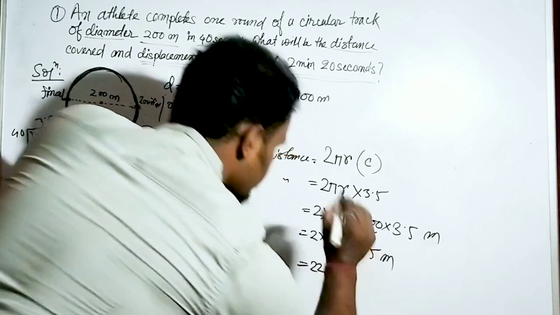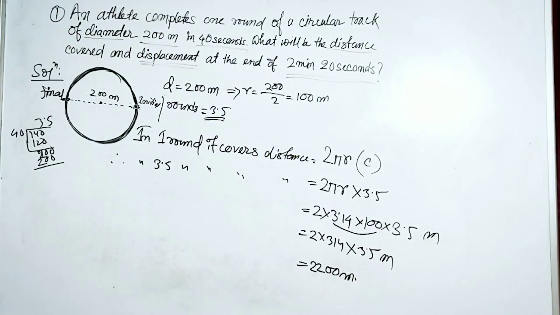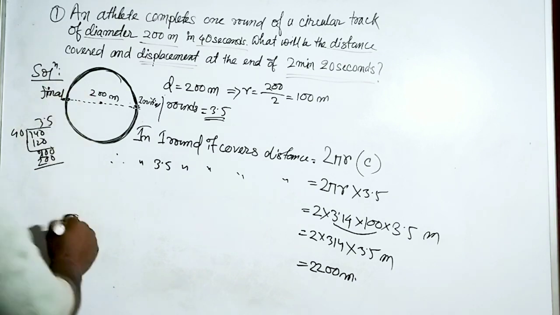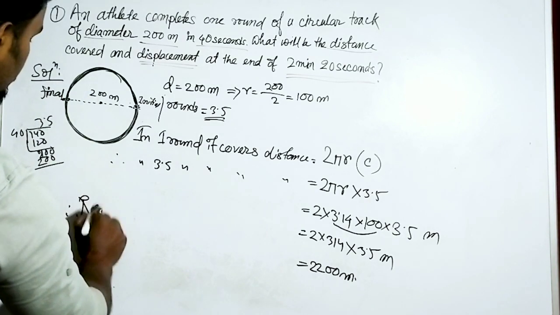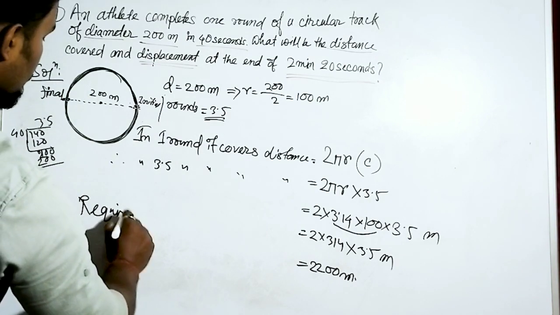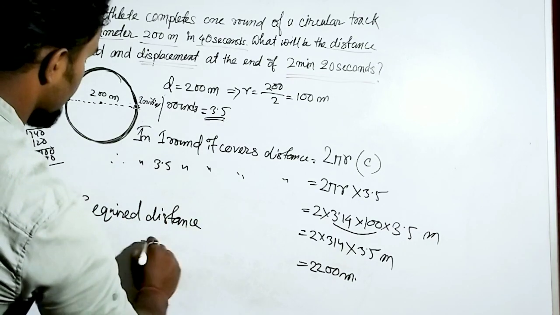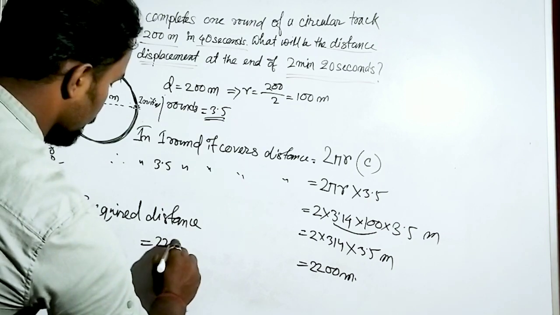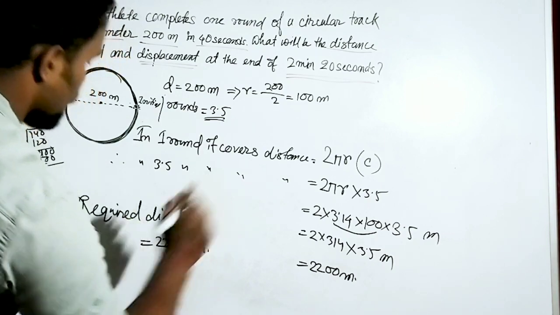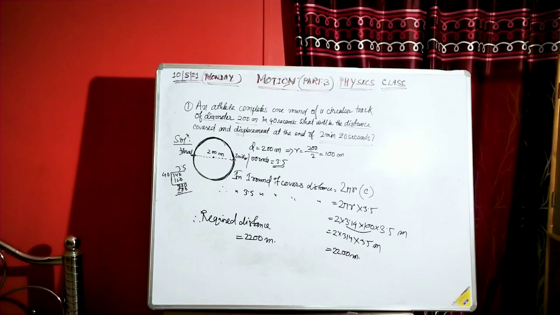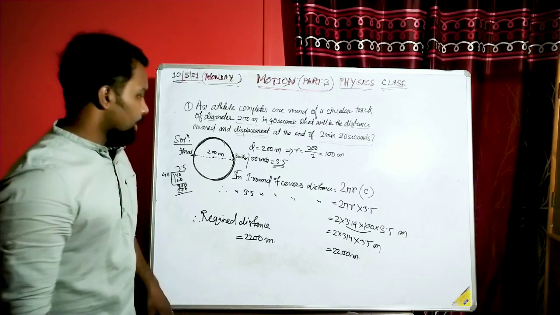Clear? So the required distance is 2200 meter. Have you understood?